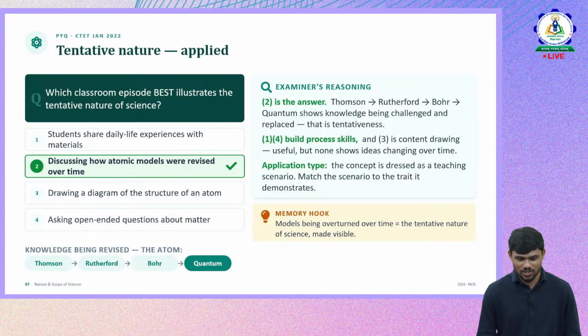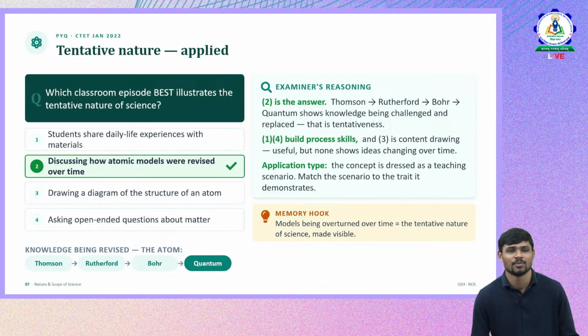So tentative nature. The question is from January 2022. Which classroom episode best illustrates the tentative nature of science? The tentative nature. Tentative means dynamic and tentative. That's what you should remember. The options, I'll repeat the question once again. Which classroom episode? Classroom episode means classroom scenario. Best illustrates the tentative nature of science.